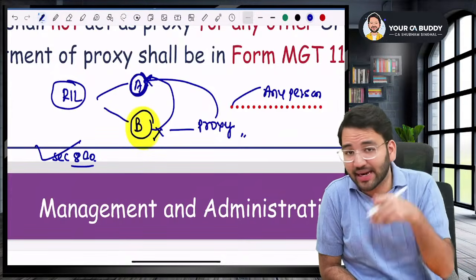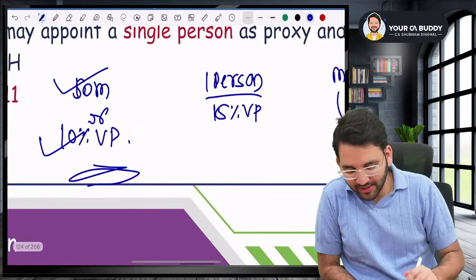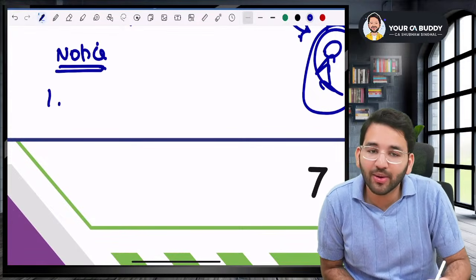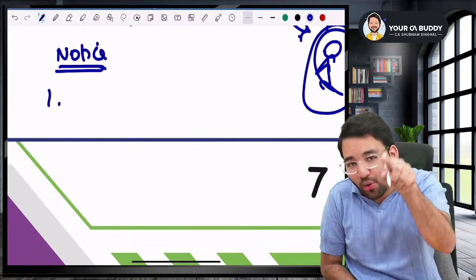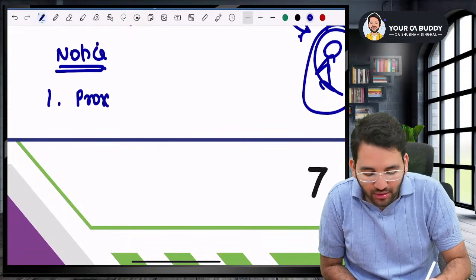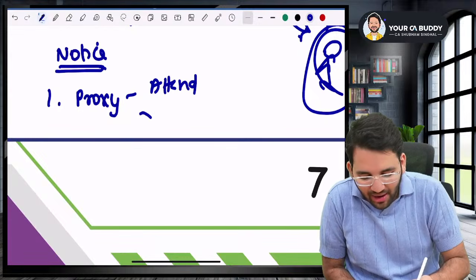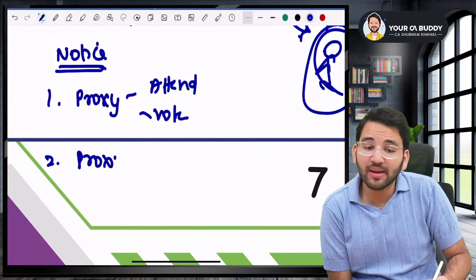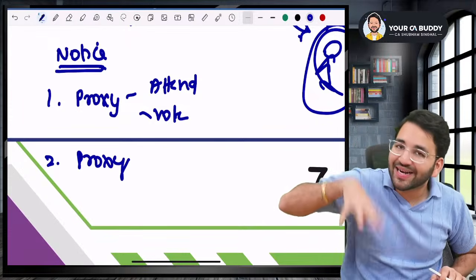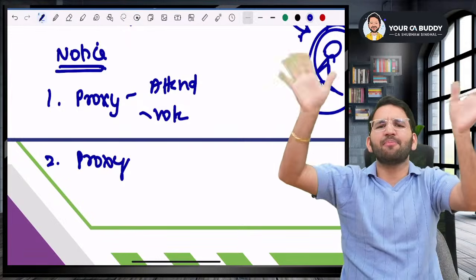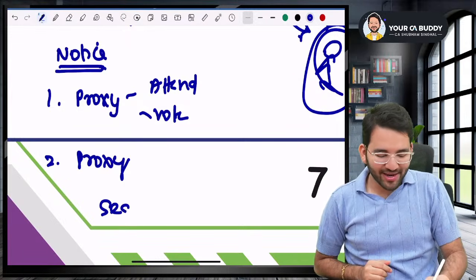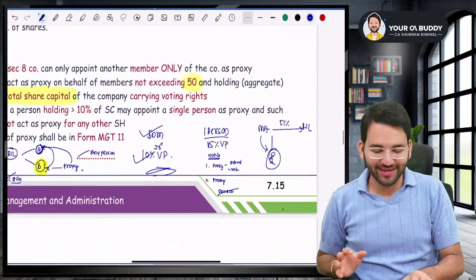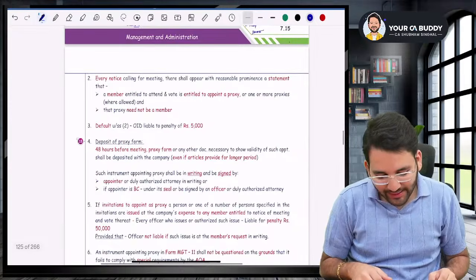And all these things that I'm telling you will be written in the notice of the meeting, sir. You know what will be written in the notice of the meeting? Sir, when you get a notice of the meeting, number one, they will tell that you as a shareholder have the right to appoint a proxy who will attend on your behalf and vote on your behalf. Number two, they will write that the proxy need not be a member of the company. It is not mandatory that proxy is a member of the company. It can be any person. But a Section 8 company cannot write this line, sir, because in a Section 8 company, only a member can be proxy. Are you getting my point? Guys, are you getting my point?